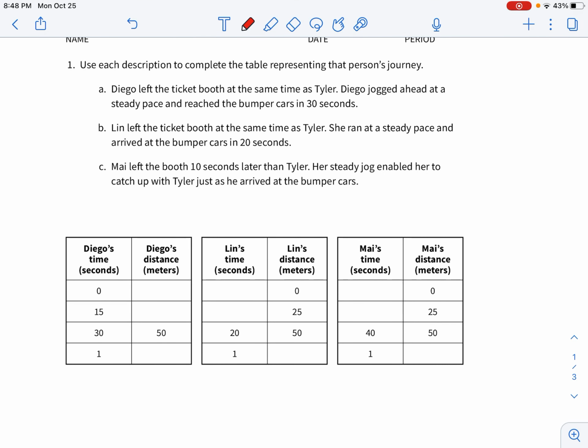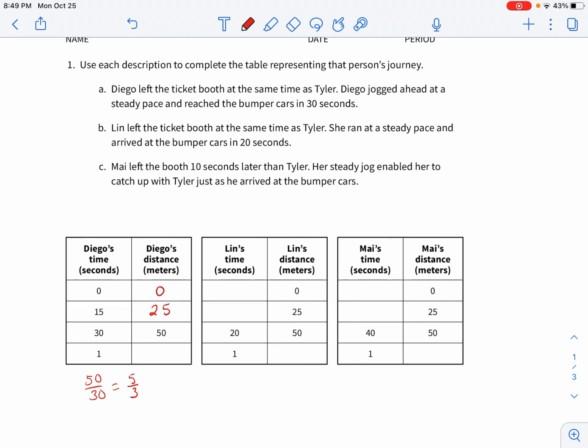So we can find our constant of proportionality by dividing our y by our given x. So 50 divided by 30, that's going to give us 5/3, or 1 2/3. We're going to leave it as 5/3 because when we multiply 15 by 5/3, we're going to be left with 25. 15 divided by 3 is 5. 5 times 5 is 25.